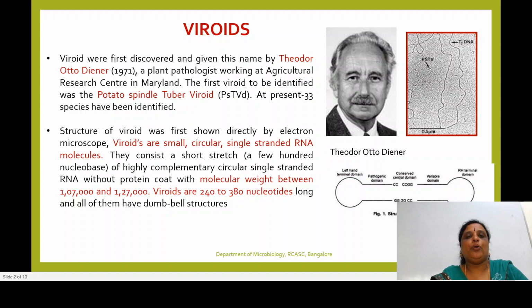They have only RNA as the genetic material. Protein or any other components is completely lacking. The viroids are small, circular, single-stranded RNA molecules. Please remember, viroids. Viruses have a protein capsid, and inside this protein capsid we can find DNA as its genetic material or RNA as the genetic material.